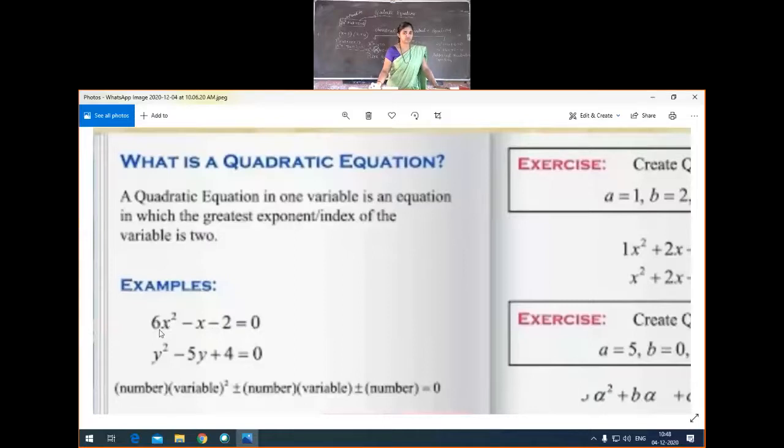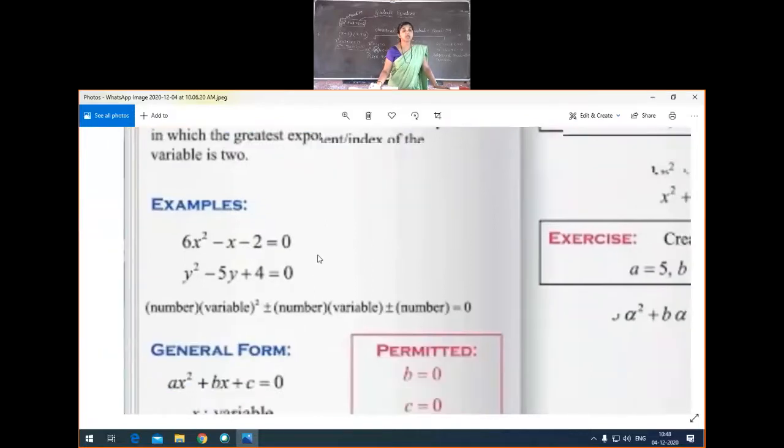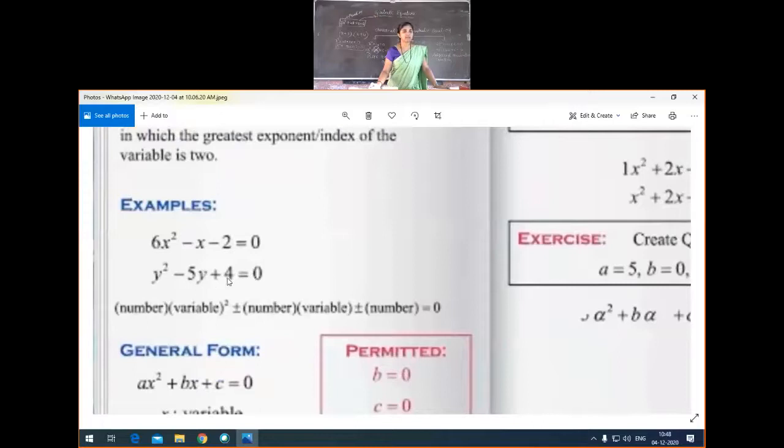Yes, of course, this is a quadratic equation. Then y square minus 5y plus 4 is equal to 0. This is also a quadratic equation with one variable only. Here we are using variable x, but here we are using variable y. Like that you can use any alphabet for the variable, but it is one variable. Always this is in the general form of this one. I think this is not that much clear.